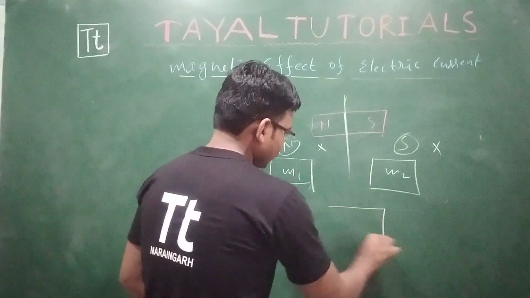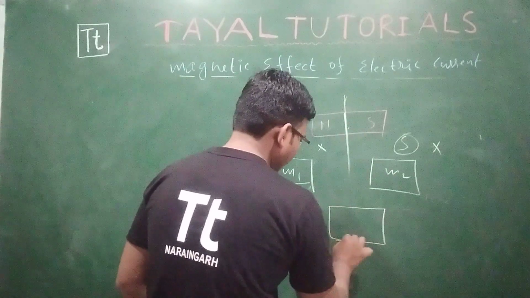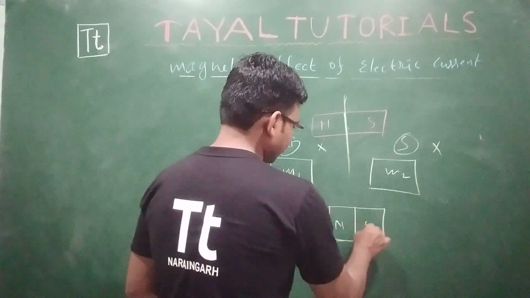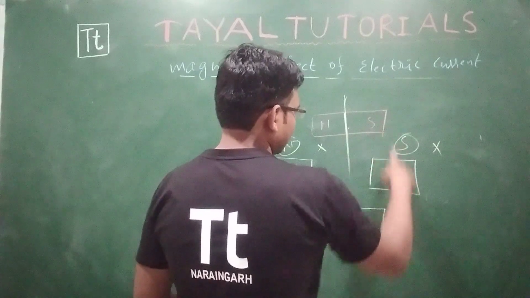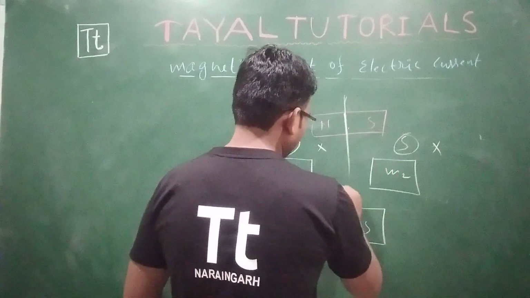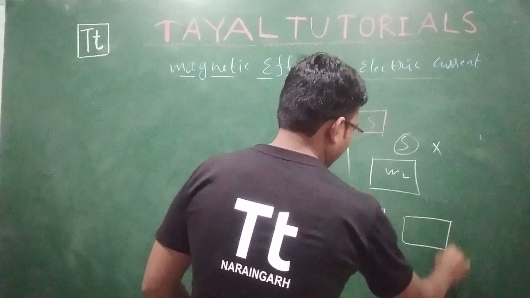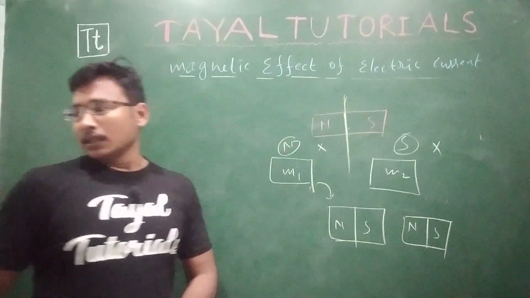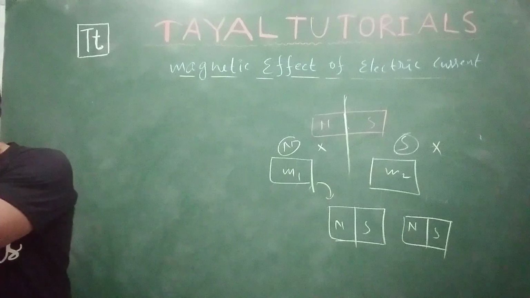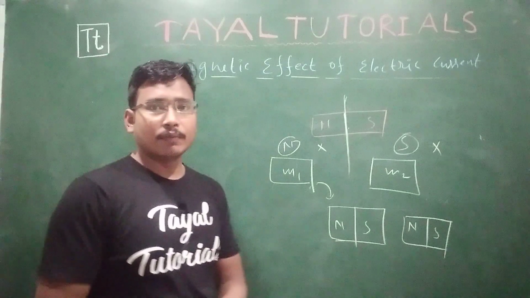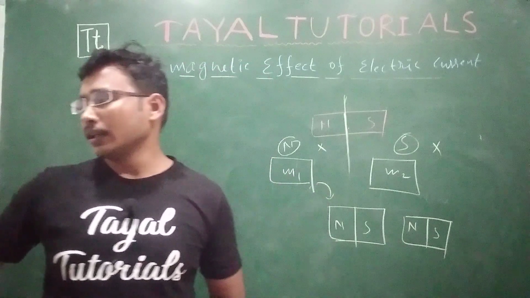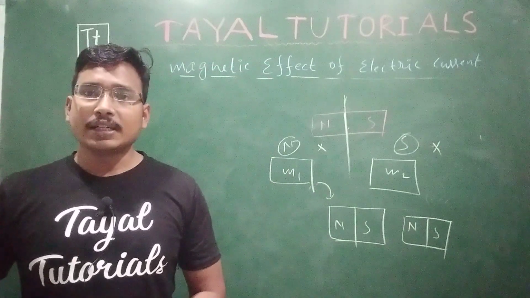If you break this, you will get a magnet that will also be in this format, again north and south. When you break this magnet too, it will also be in this format. This is your north and south pole. So what I want to say is that every small part of a magnet will always have a north and south pole. No single pole can exist. A magnet will always exist in pair.